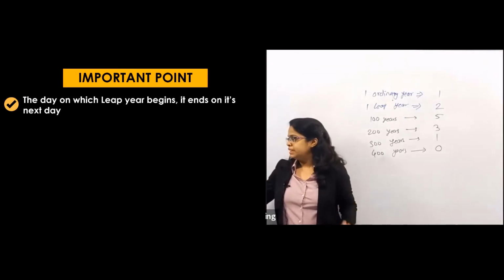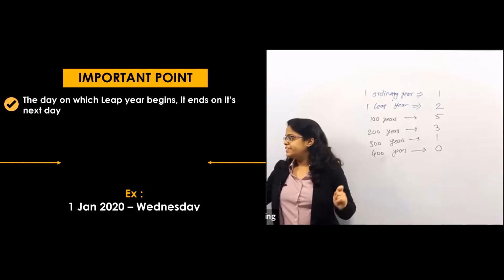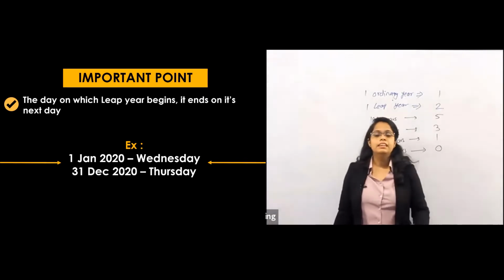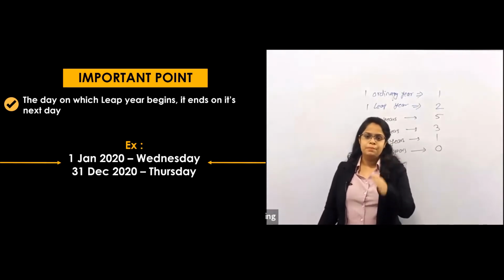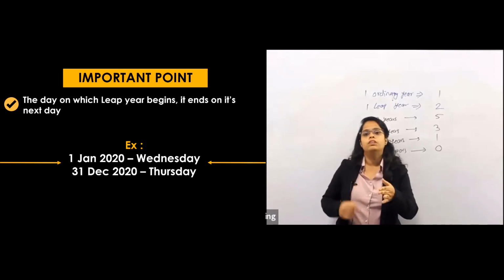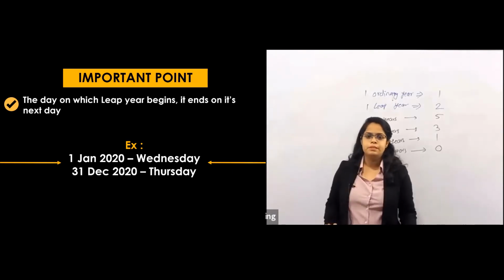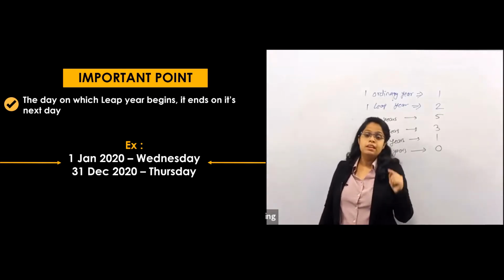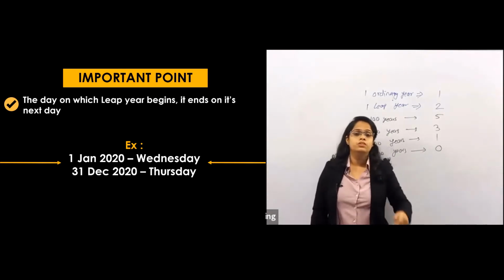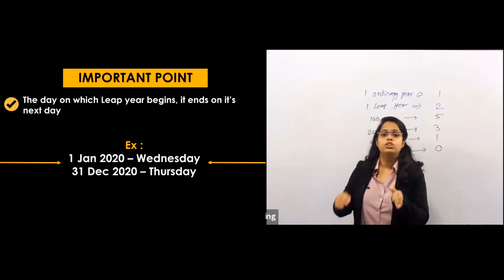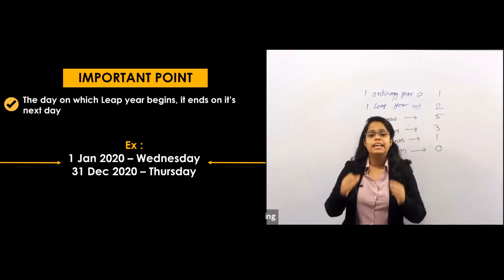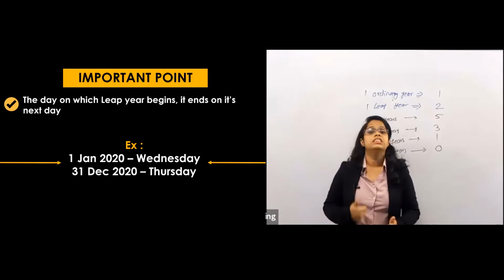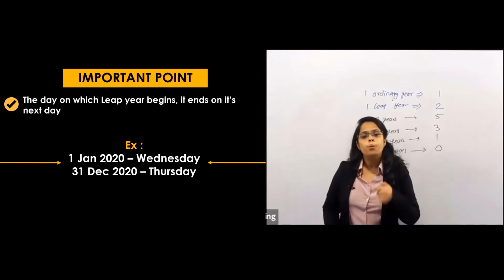The next important point is that if it is a leap year, then whatever day the leap year starts, it ends on the next day. It's 100%. Recently, 2020 was a leap year. That means the leap year started on Wednesday, 1st Jan 2020, so that year will end on Thursday, the next day. Why the next day?